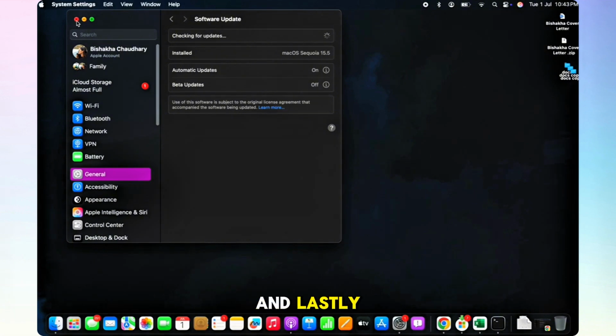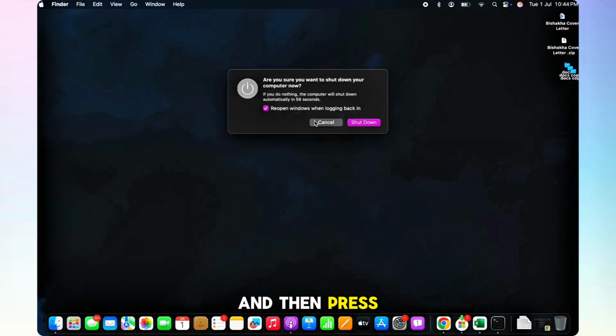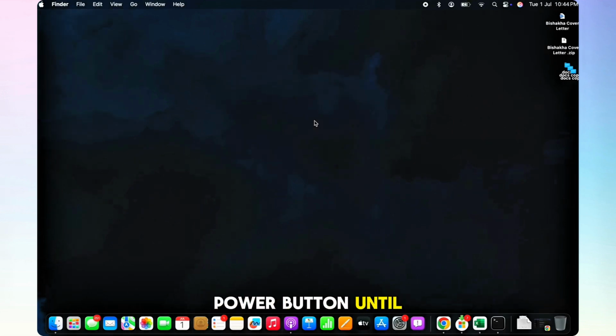And lastly, go ahead and shut down your Mac completely and wait for 10 seconds, and then press and hold the power button until options appear. Simply reset your NVRAM and your issue should have been fixed by now. If not, you can visit Apple Support or schedule a Genius Bar appointment.